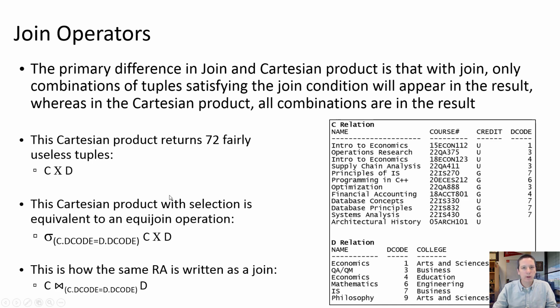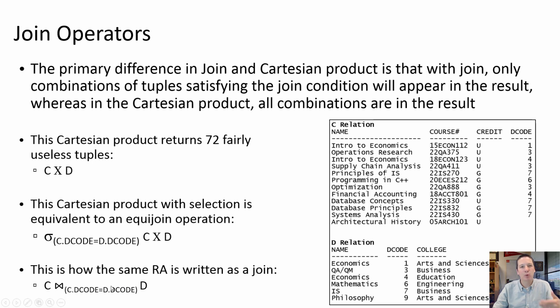And we demonstrated that we could make that a little bit more useful by selecting from the Cartesian product only the tuples where this expression evaluates to true, C.decode equals D.decode. And I told you at that point that that was equivalent to doing an equijoin. So this same relational algebra expression that we already saw, we could get the exact same result by saying C join D on this condition being met.